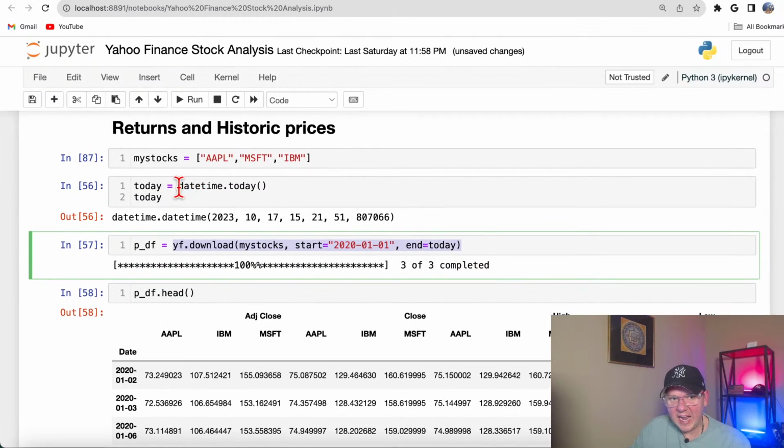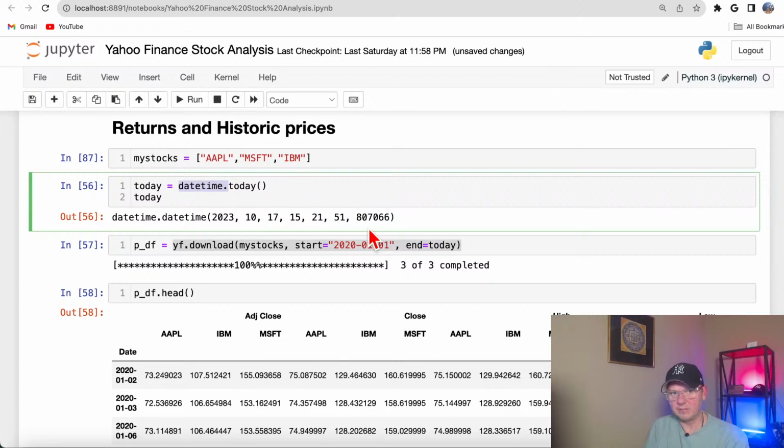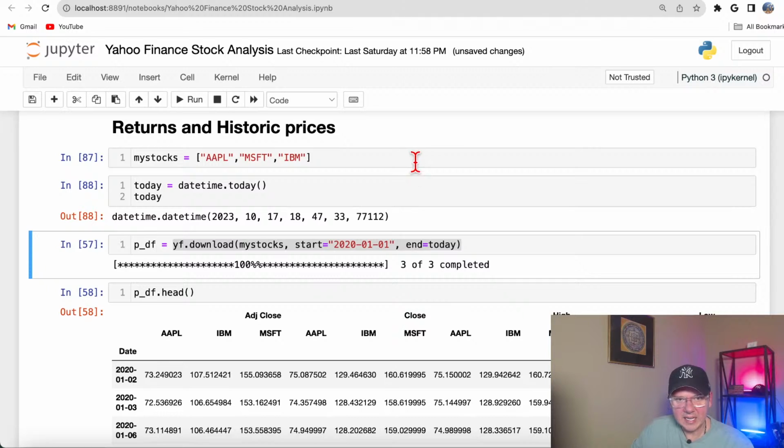That's exactly why at the beginning of the file I imported the datetime module. Datetime has this method today that returns today's date. Let me update this, and you see it says 2023 October 17th, and right now it's 6:47. So you see, it's real time.